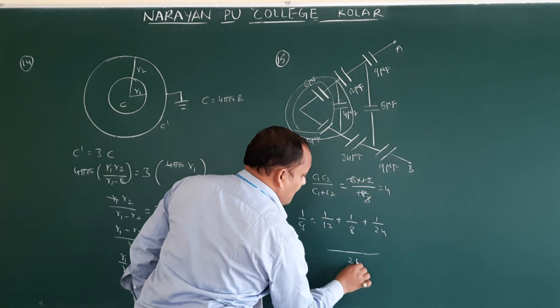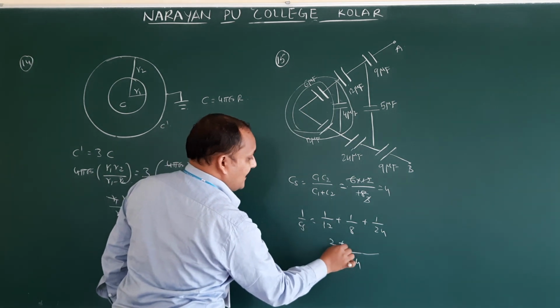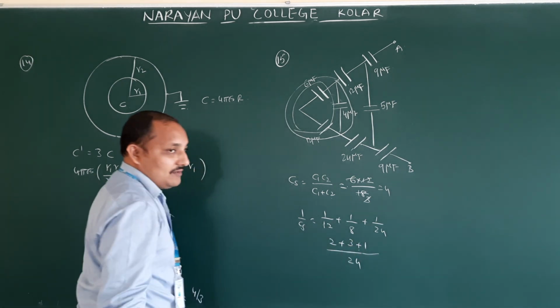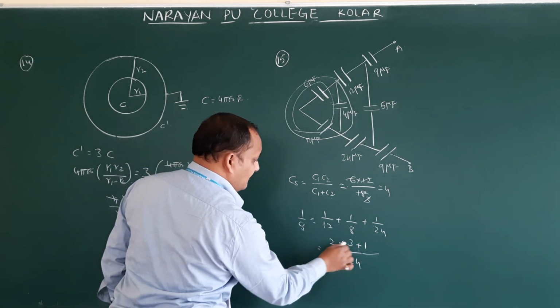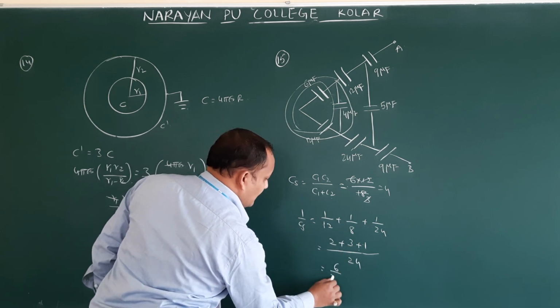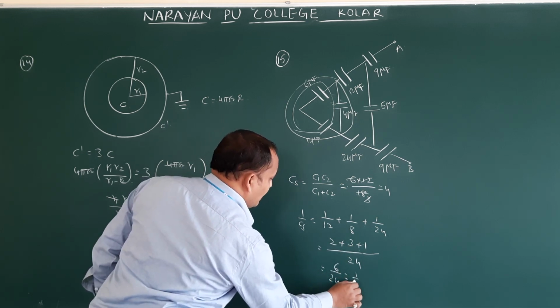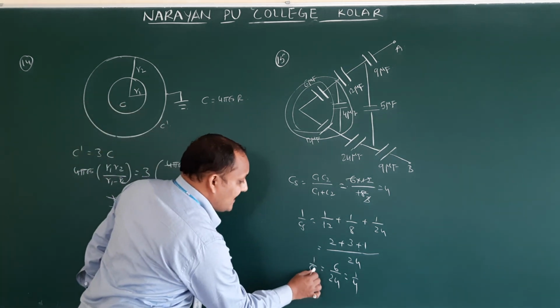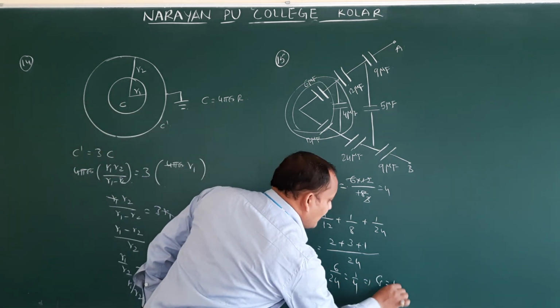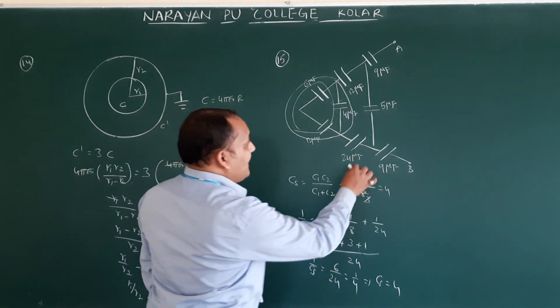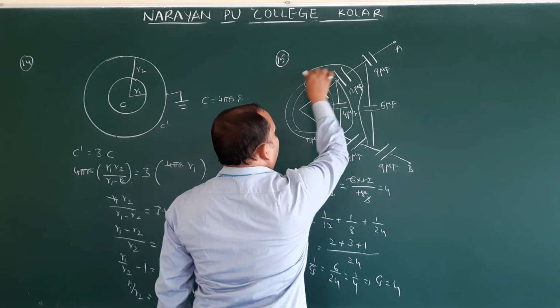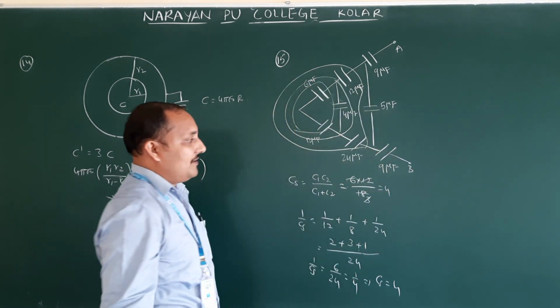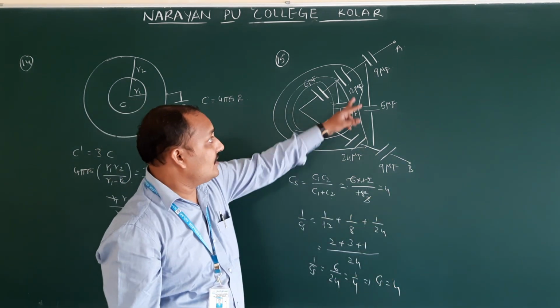What is the LCM? 24. 2 plus 3 plus 1, 6. So 6 by 24, how much? 4. 6 fours are 24. This is 1 by CS, then CS is equal to 4. Again, in place of these, we got 4.